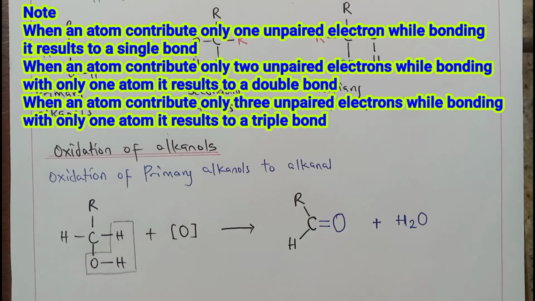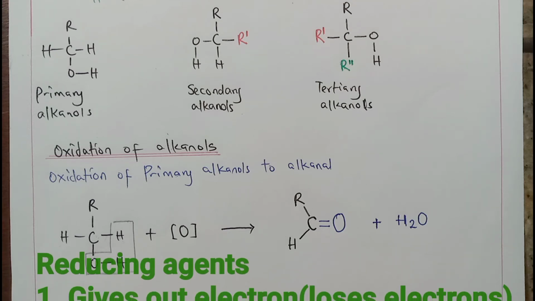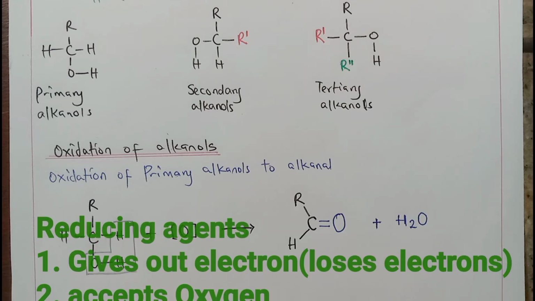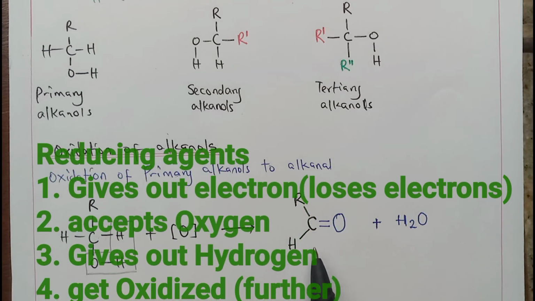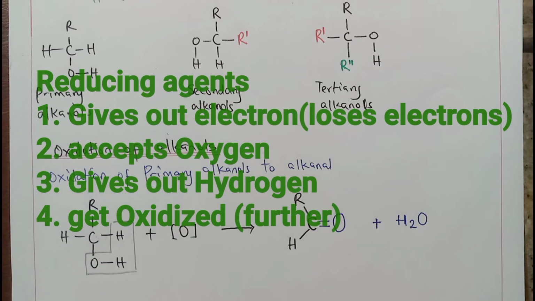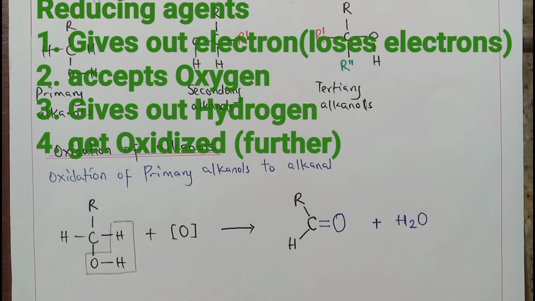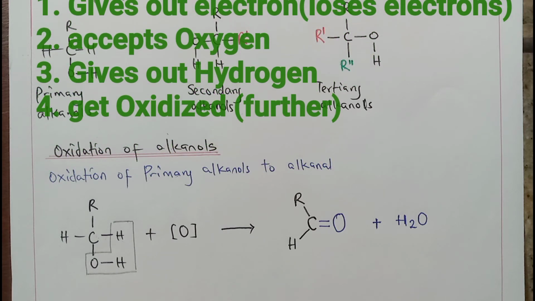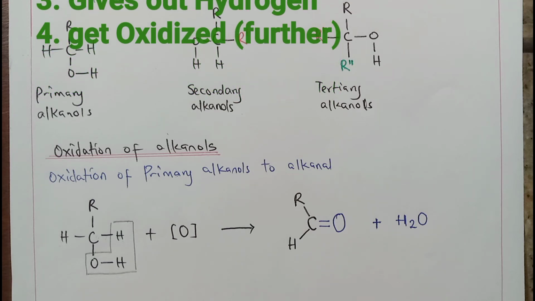So we will have, knowing fully well that this alkanal can still be oxidized further to alkanoic acid, it is said to be a reducing agent because it can oxidize further. Now, this alkanal is still ready to be oxidized further to give us what we call alkanoic acid. This is why we call it a reducing agent, or better, we call it a reducing sugar.